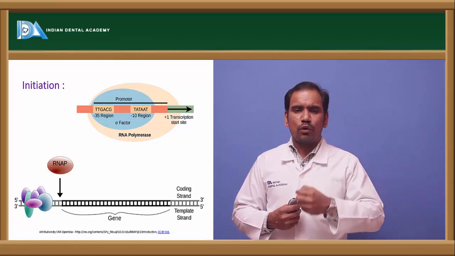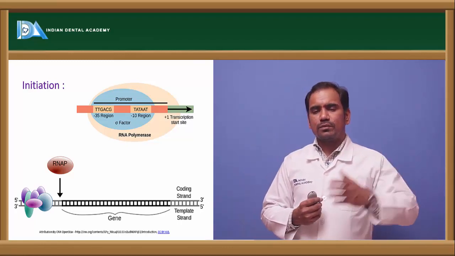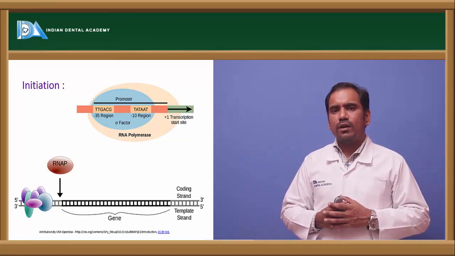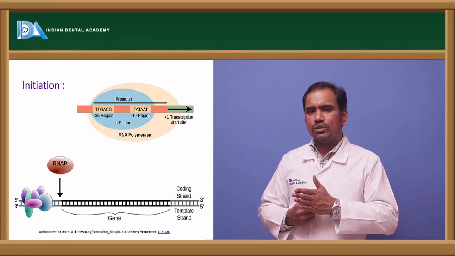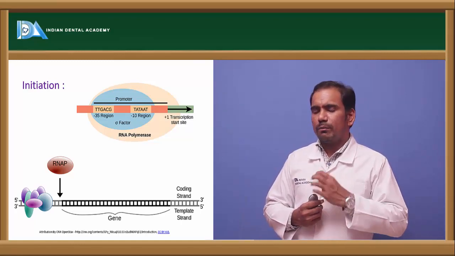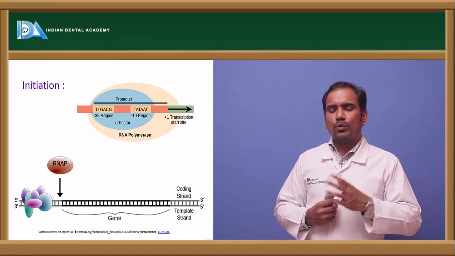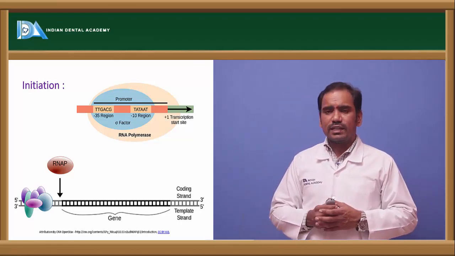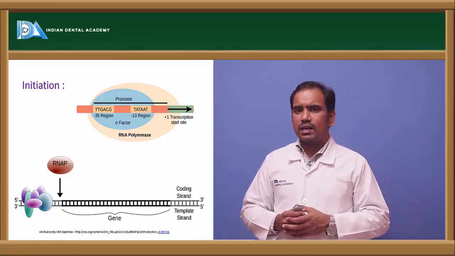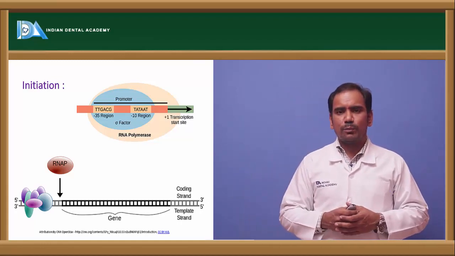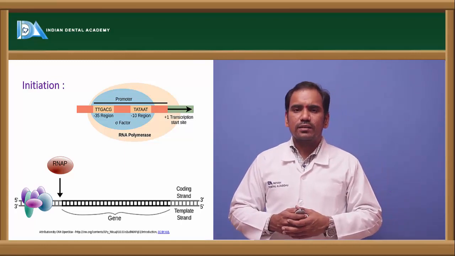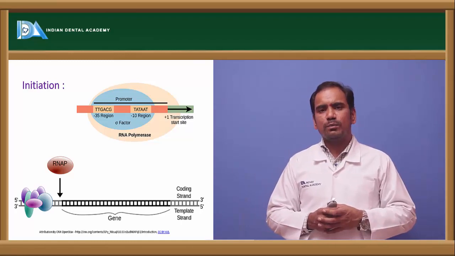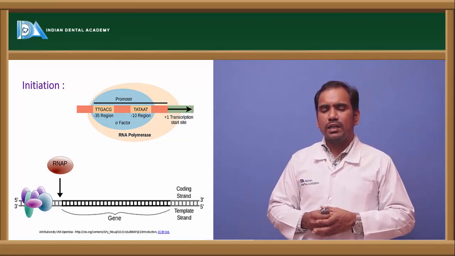From the starting point of transcription, the sequences upstream we denote as minus sequences. In prokaryotes, we have two sequences: the minus 35 sequence, and another one called the Pribnow box, that is the TATA box. In prokaryotes, these two sequences are required for the recognition of the promoter region by the RNA polymerase.